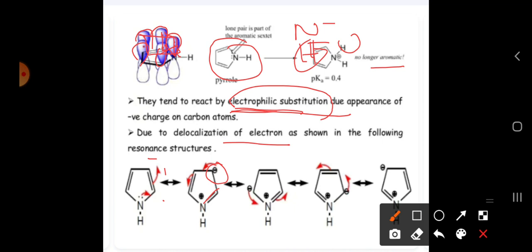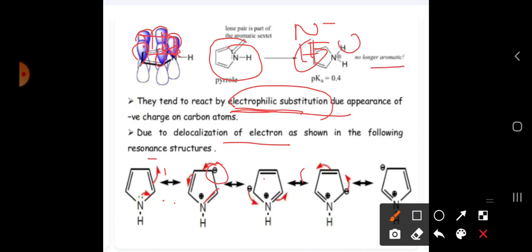Here minus, here plus, and again this minus charge will turn inside to form a bond, and if you turn this side, it is going to get the negative charge. Again, if you turn this side, this bond gives negative charge, and this minus will form a bond, and this one if you turn here, negative charge.